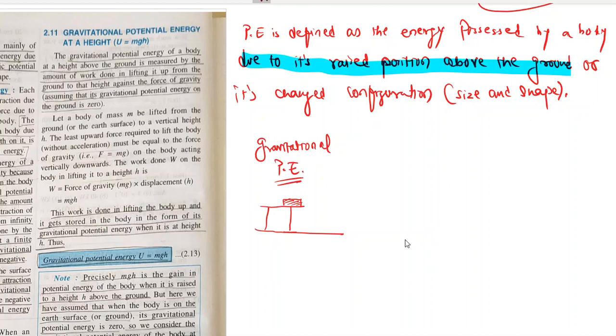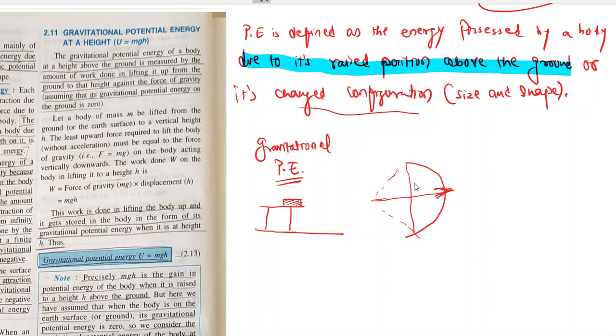Okay, let's take another example, that is changed configuration. What if this is a bow? What if the string of the bow is pulled and one arrow is held with the help of this pulled string?